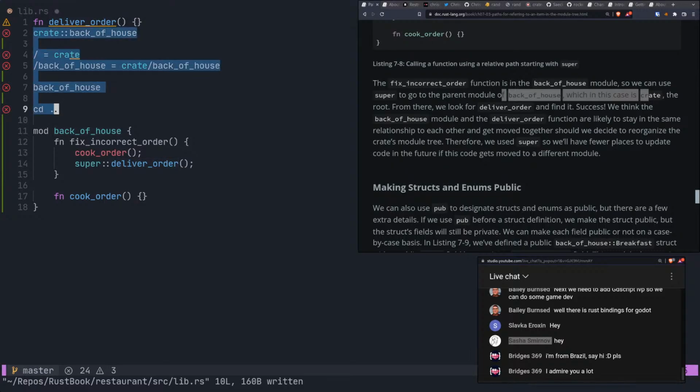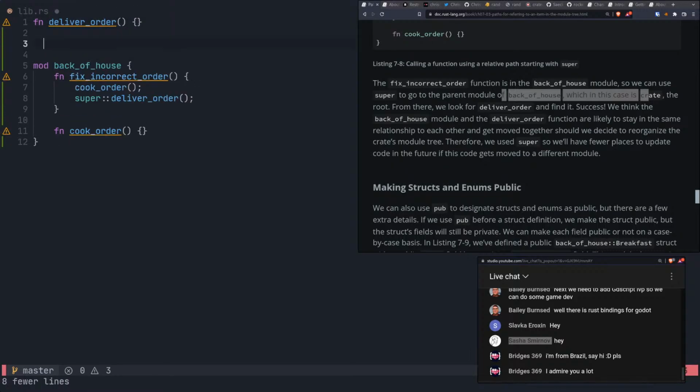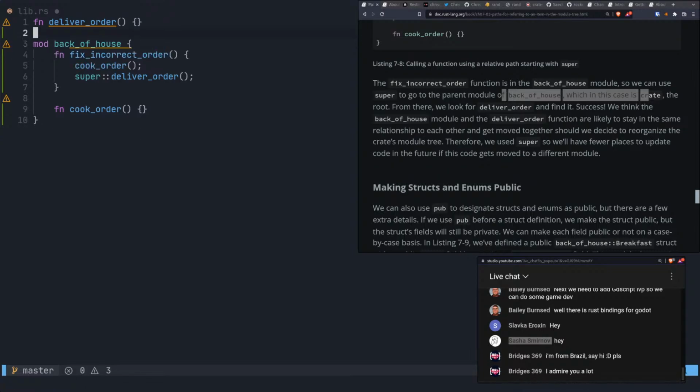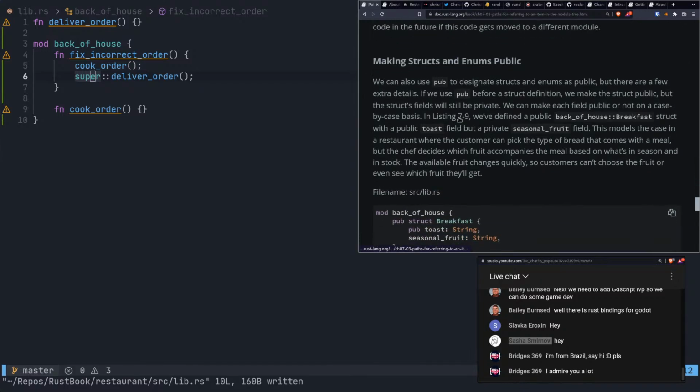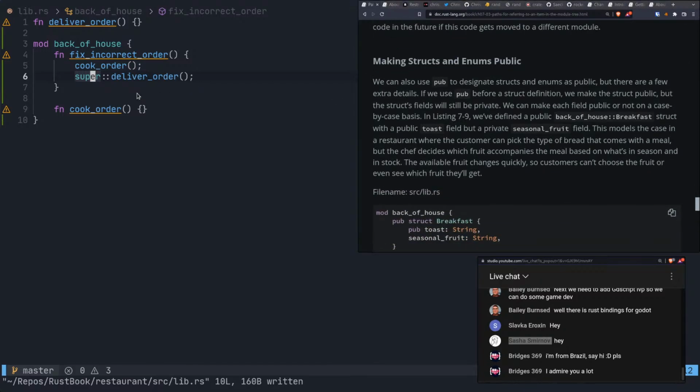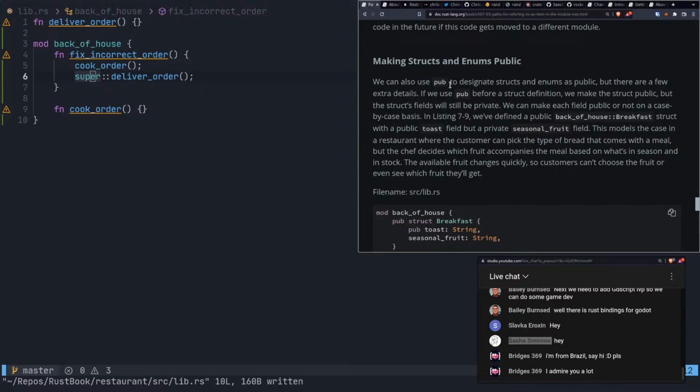It's the same as if you're in some context and you move thing.txt to .., that would move the thing.txt file back one directory. And so here we're just referencing back one module context. All right, that's pretty simple. And super is nice as a word here, just because I'm used to super from Java and stuff, so it makes sense to me from that perspective.